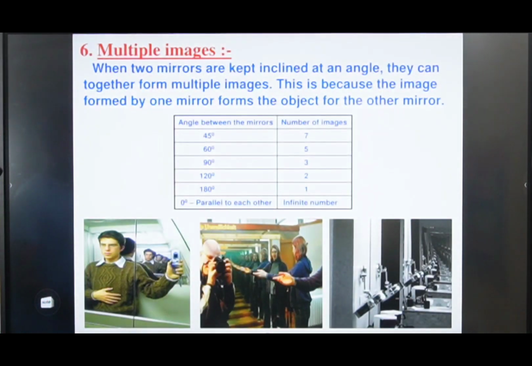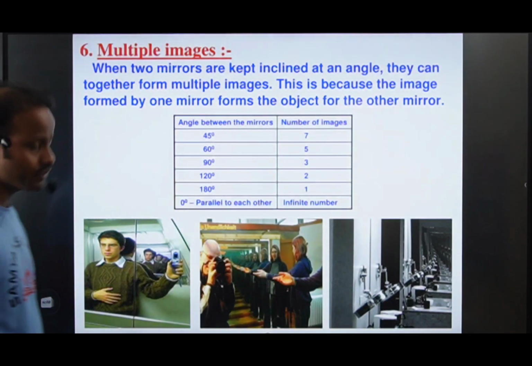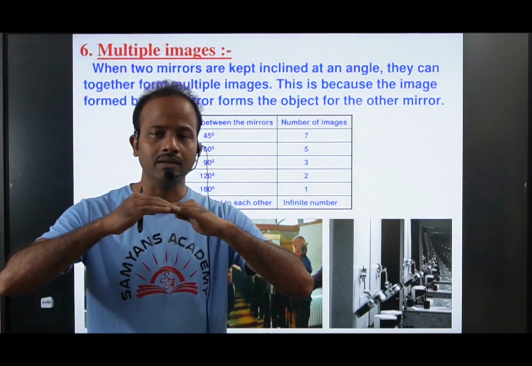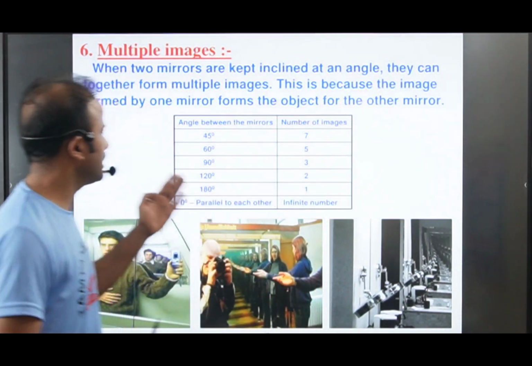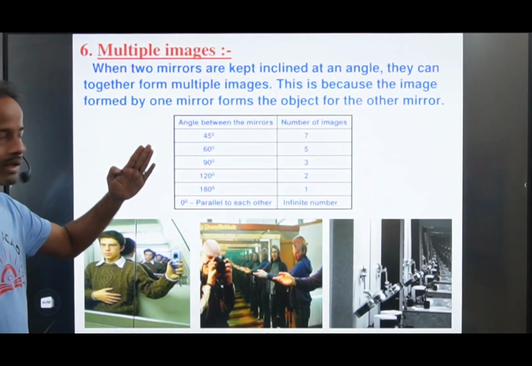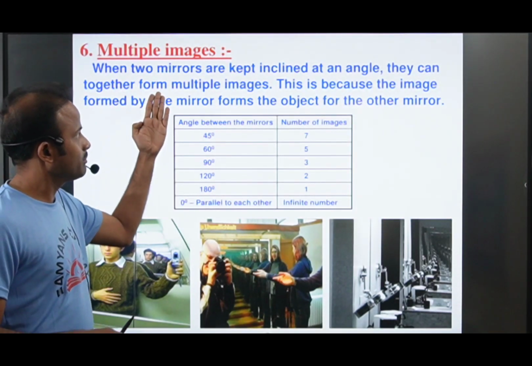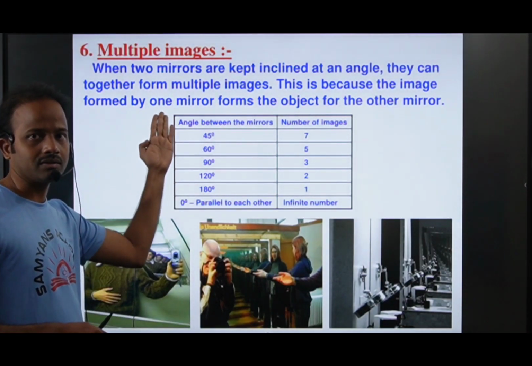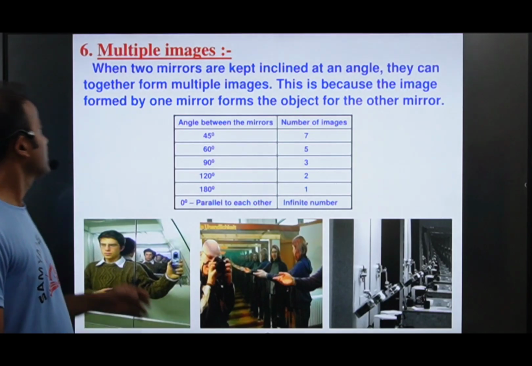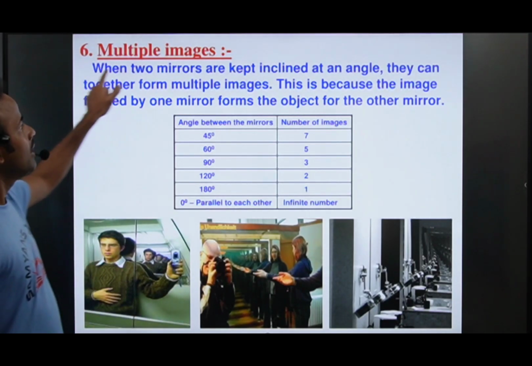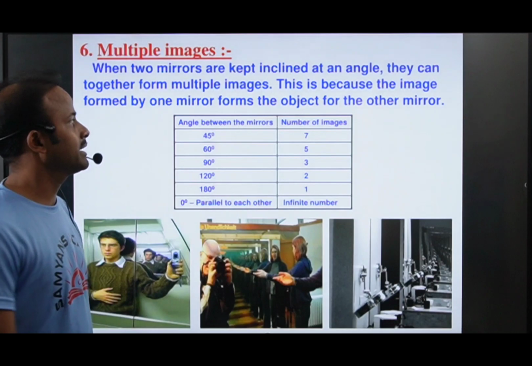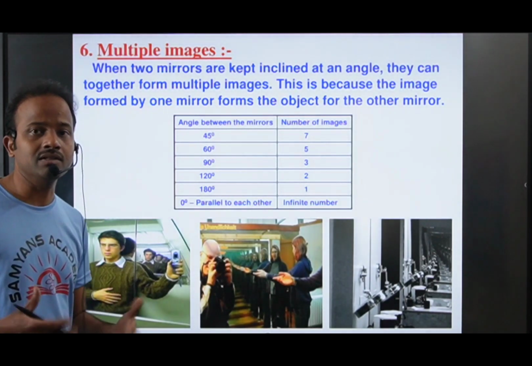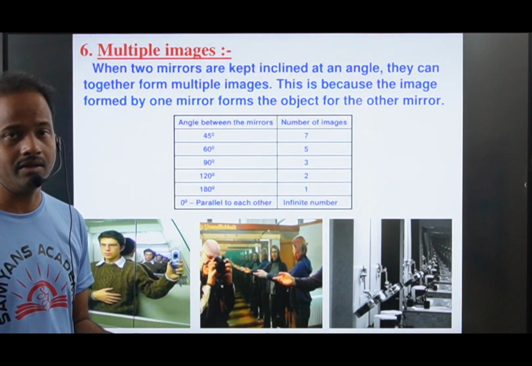Now this is multiple images. Have you seen your images in a hair salon? They place the mirror inclined, meaning bent at some angle. Inclined means it is having some angle; it's not placed flat, so they place it like this. That is what we call inclined at an angle. When two mirrors are kept inclined at an angle, they can together form multiple images. We can see multiple images of ourselves, right?